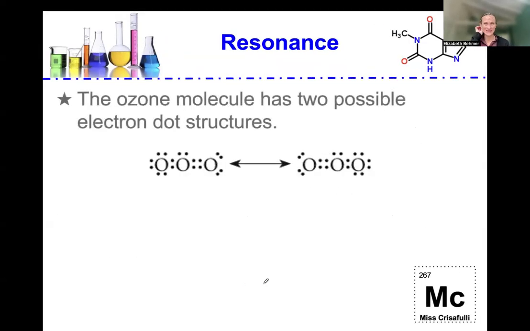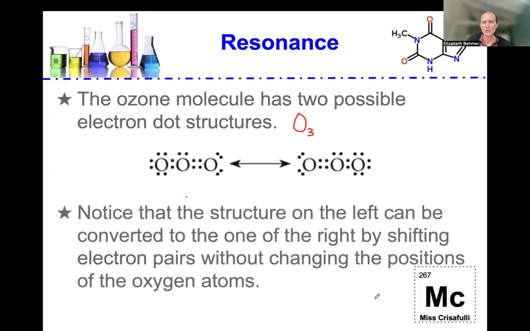Resonance, and this will be the last topic of this section. The ozone molecule has two possible electron dot structures, as you can see here. Ozone is O3, three oxygen atoms bonded together, and we kind of get a flipping back of which oxygen has the double bond attached to it. Notice the structure on the left can be converted to the one on the right by shifting electron pairs without changing the positions of the oxygen atoms.